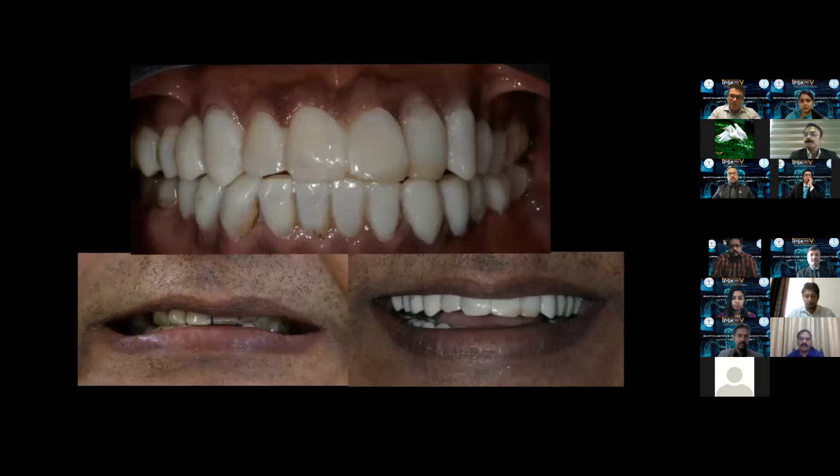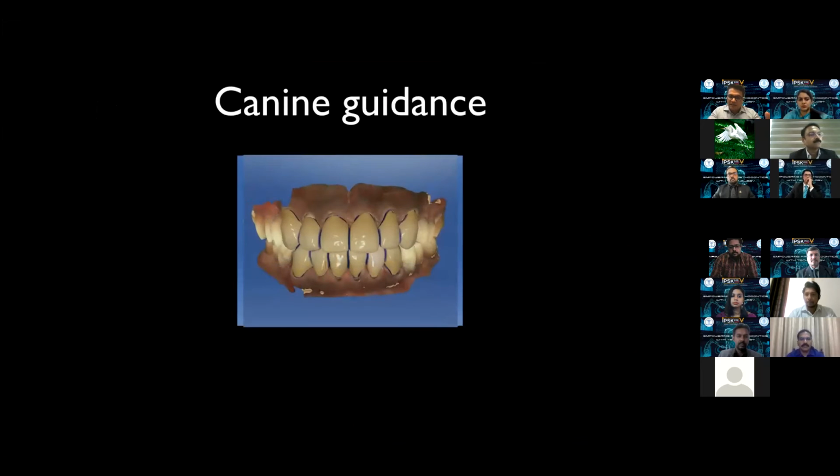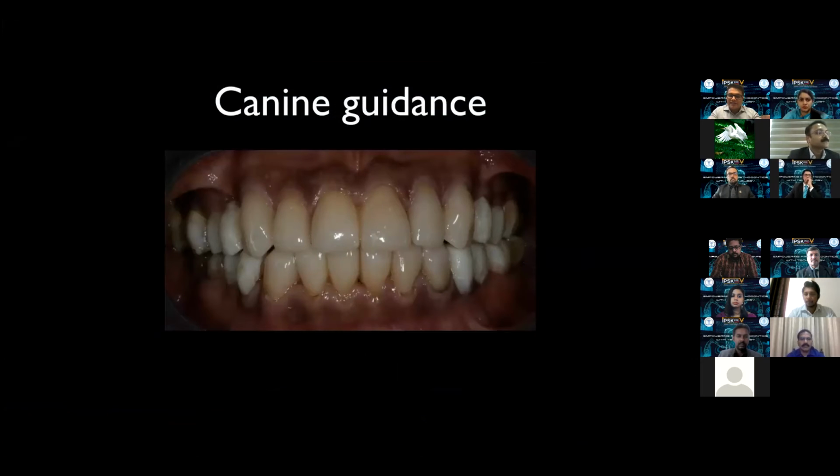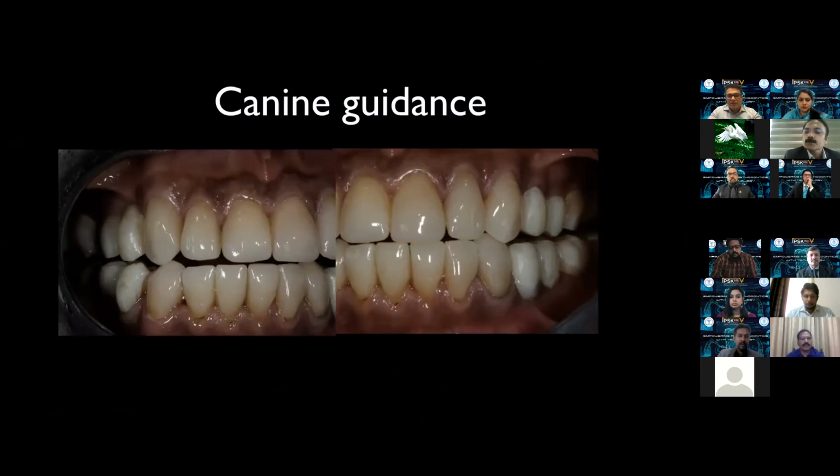This is the provisional done from a digital mock-up. And then, of course, we start restoring this case quadrant-wise. First, we do the anterior segment while the posteriors are still in the provisional phase. This is the design, and these are the anterior restorations fabricated chairside in one single visit. And you can see the canine guidance which was chosen for this particular case, and the posteriors are still in